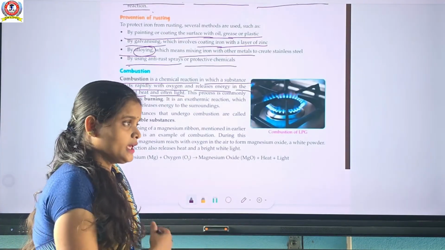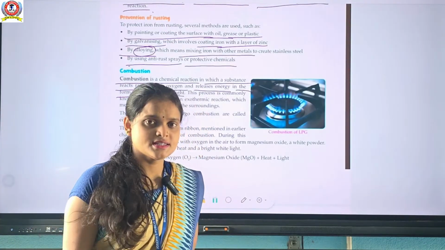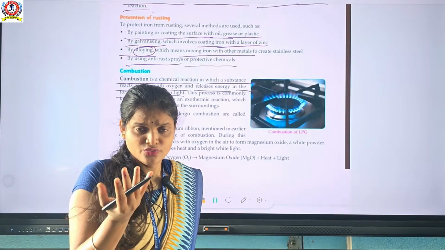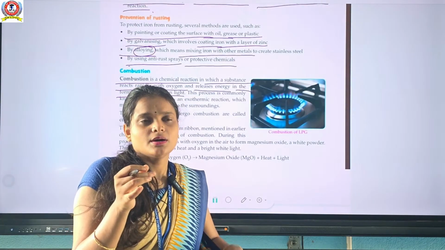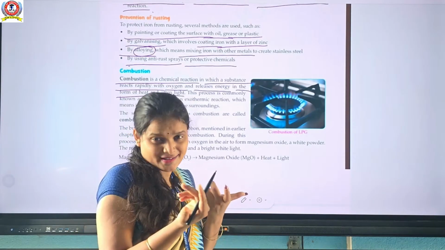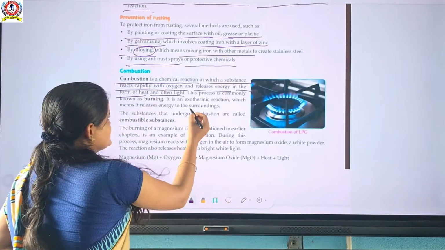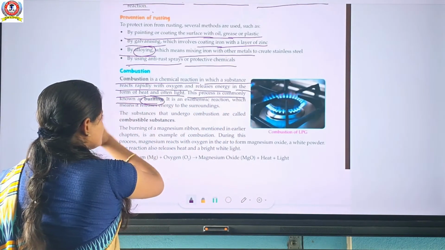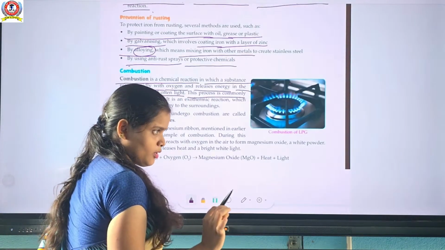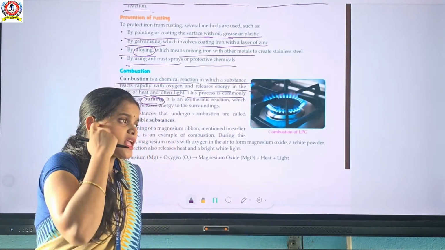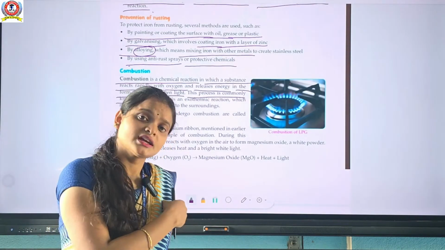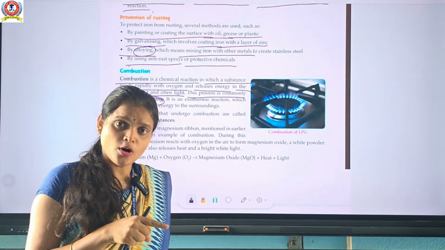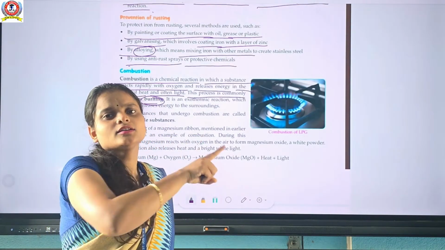Okay, in the presence of oxygen, they easily catch fire or not. Without oxygen, it will not catch fire, there will be no fire, okay. This process is commonly known as burning. Okay, in the presence of oxygen, a paper or any object can burn. In the absence of oxygen, combustion cannot take place.